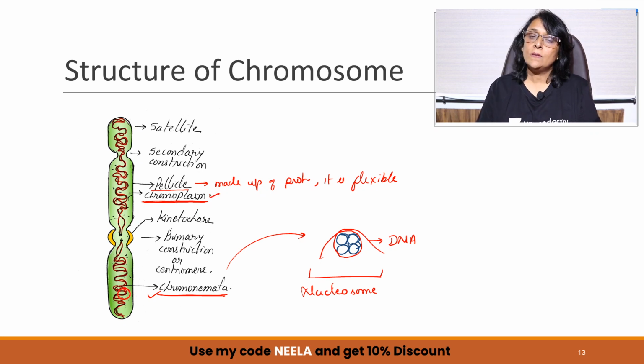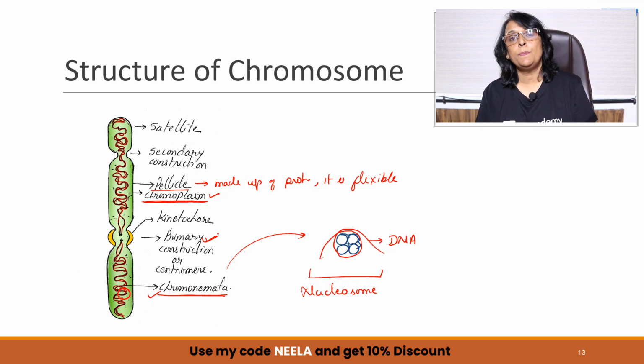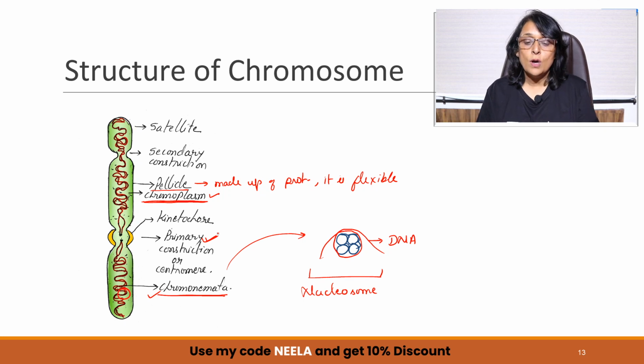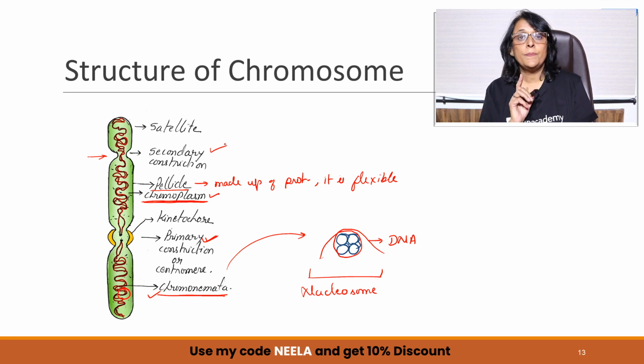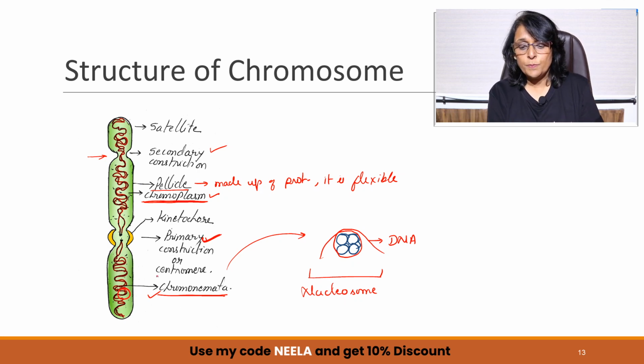And the third very important thing is this primary constriction. There are two types of chromosomes mainly. One which has only primary constriction, and there are a few which have one more constriction, which is called the secondary constriction. We will study these different types of chromosomes later on in the other chapter. But here, because we want to talk about the cell cycle and cell division, our focus is this primary constriction. This primary constriction is also known as centromere.